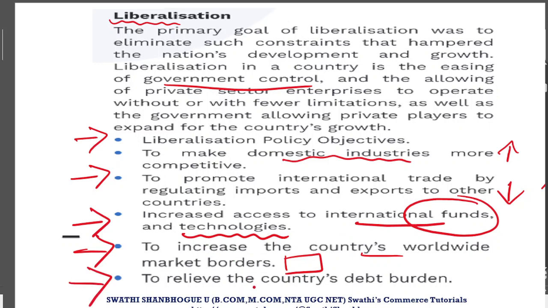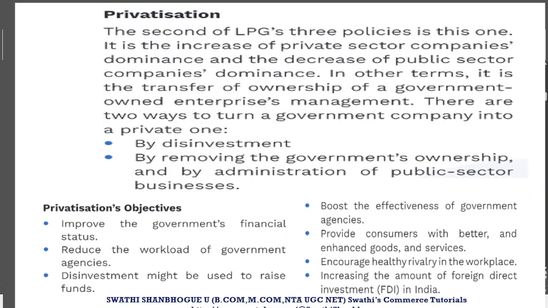Next, to become that country's economic boost, there should be a lowering in the amount of debt which is prevailing in that country. Now we have access to the international funds, so we can majorly tackle this problem, and the debt burden prevailing in the country could be reduced to a far extent. So these were the major changes which happened after the 1991 new industrial policy, the first phase, which was the liberalization. Next comes the second phase of LPG, that is the new industrial policy, which is privatization.